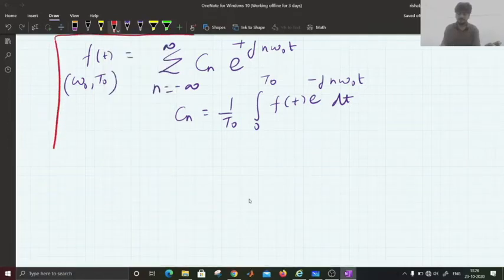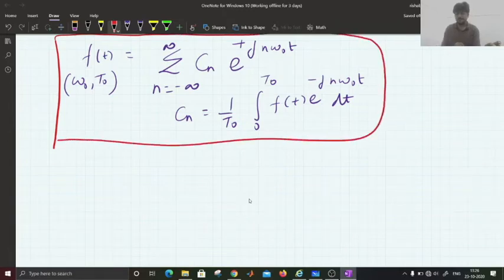So this is the final form of Fourier series representation.